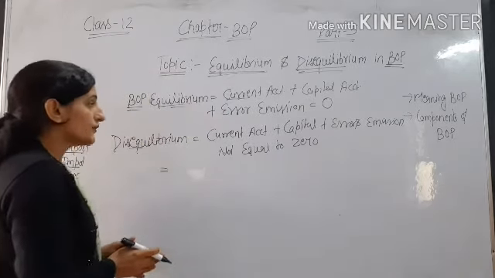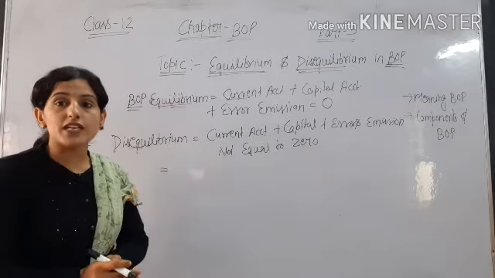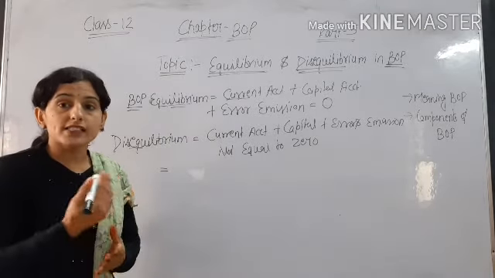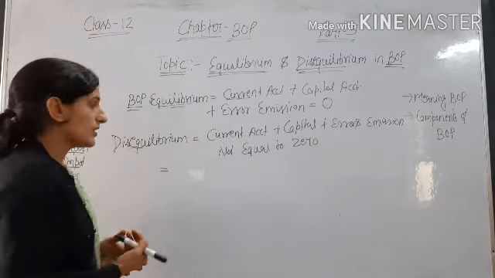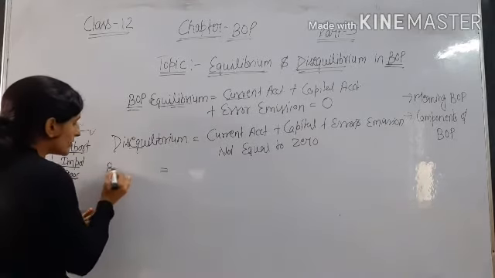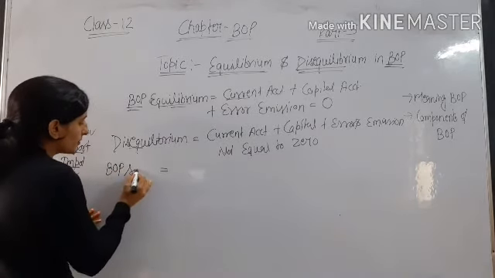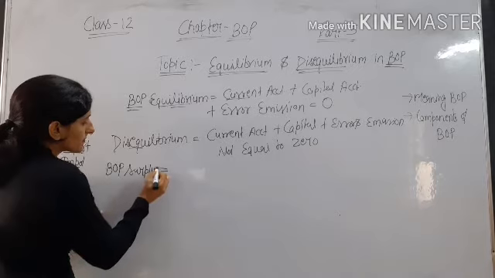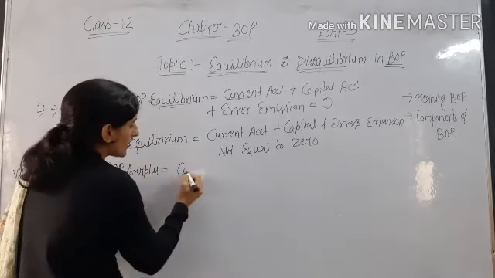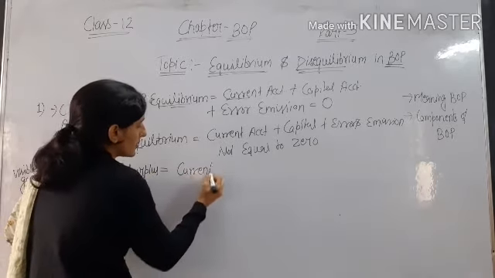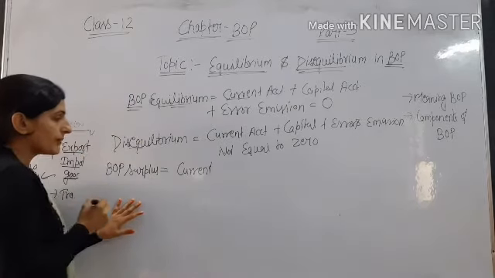If there is an increase in the official reserve, it means there is inflow of foreign currency. So what we call this is BOP surplus. What is BOP surplus? Balance of payment surplus.